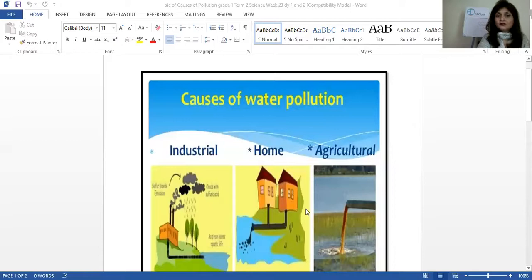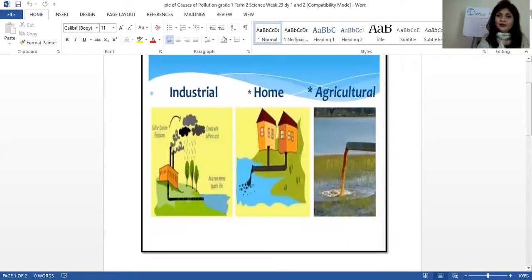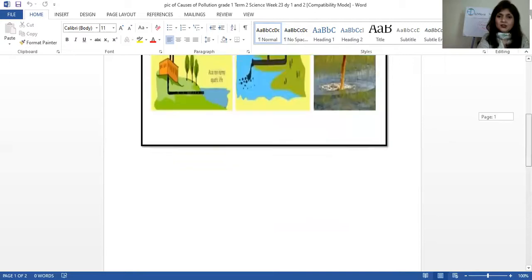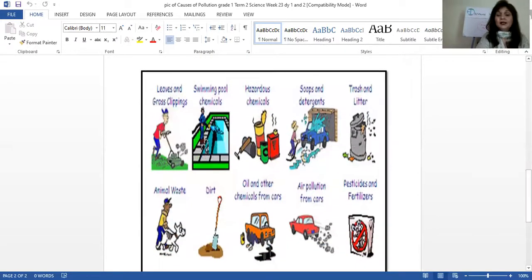Now, these are actually the causes of water pollution. How water is polluted by industries, smoke, by homes, by throwing oil in the water. This is water pollution, but we need to discuss pollution in detail. What are actually the causes of all pollution, whether it is noise, air, or whatever it is? Now what happens, class?